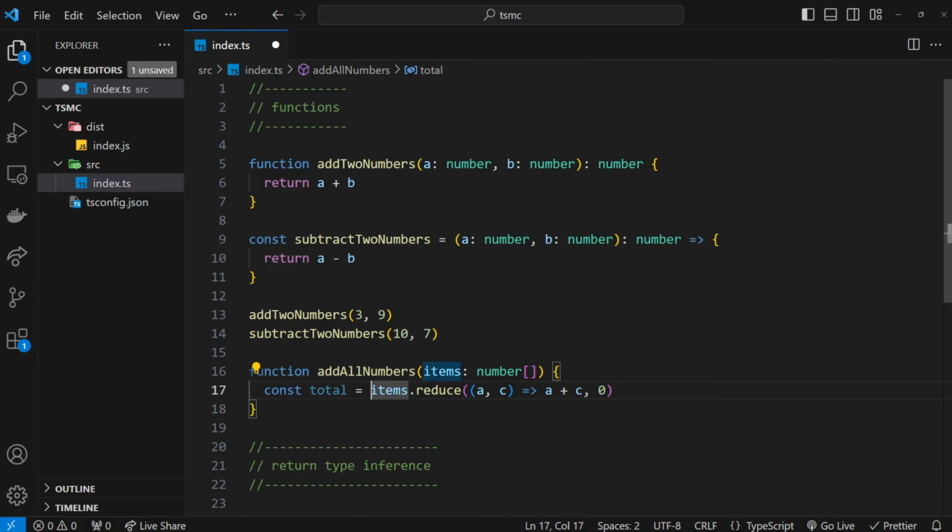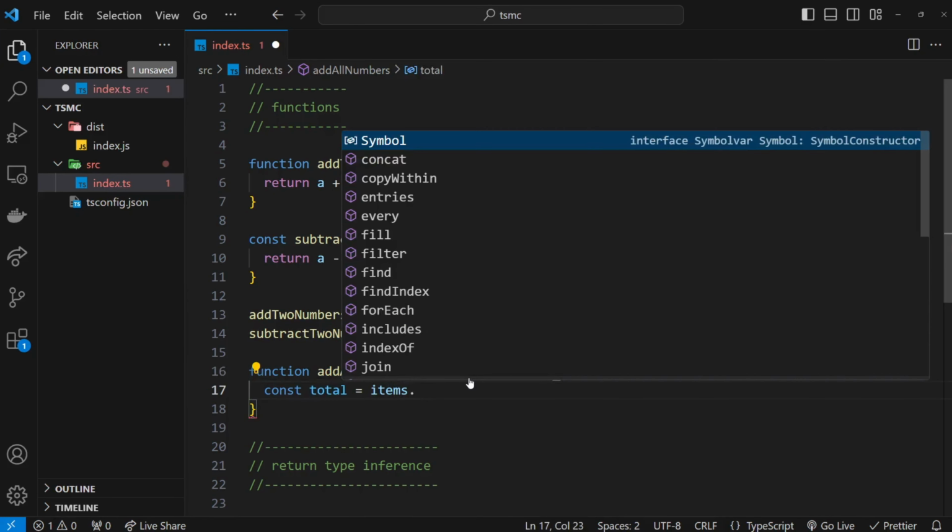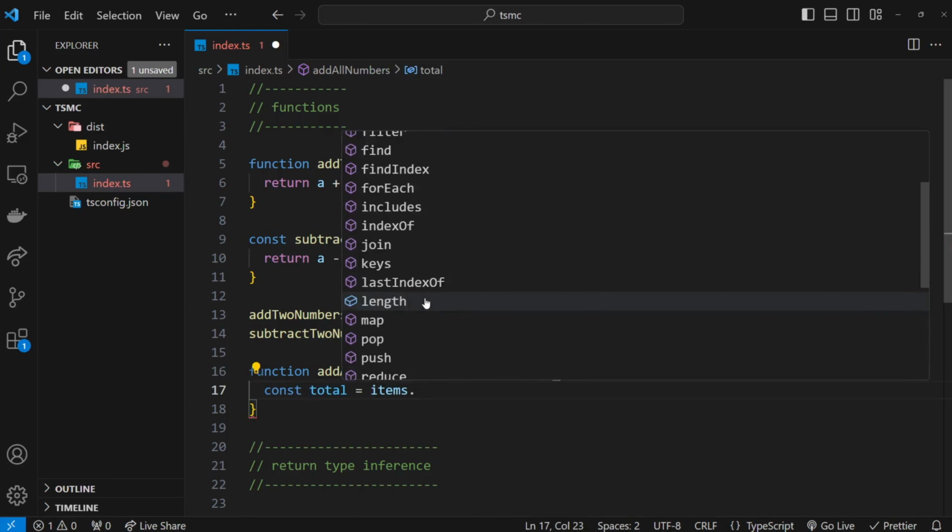So we take the items, which is an array, and we use this array method reduce, which we can do, by the way. Let me just grab this right here. We can use array methods because this is an array. TypeScript knows this is an array, so it gives us access to all of the different array methods and properties right here.